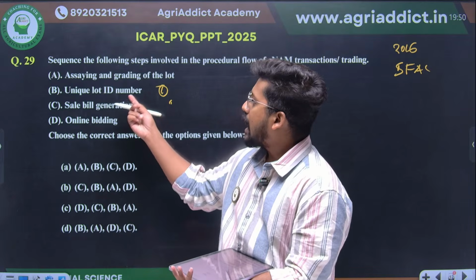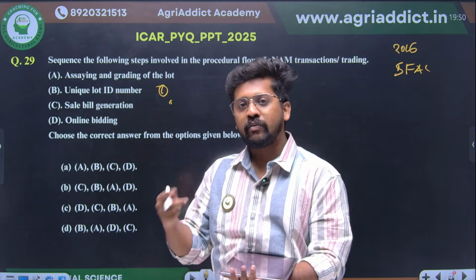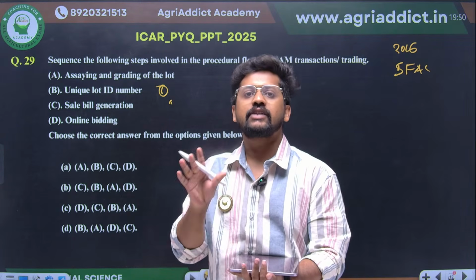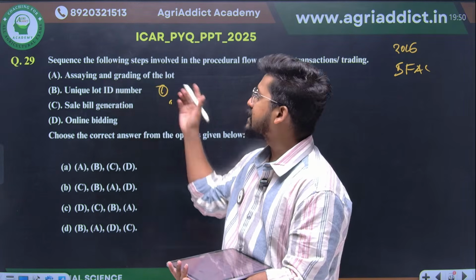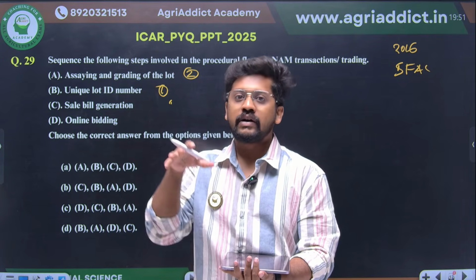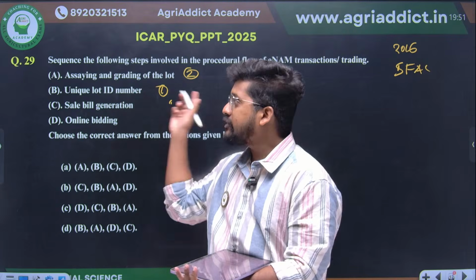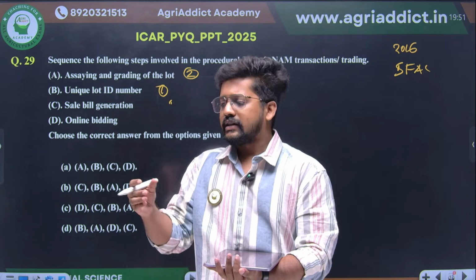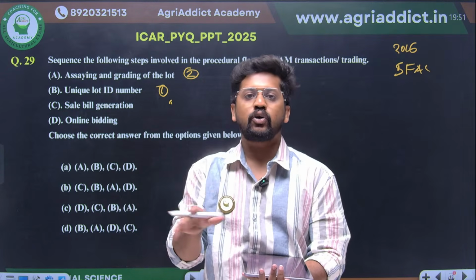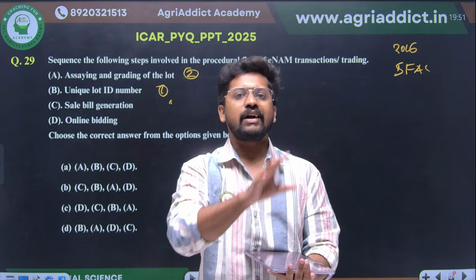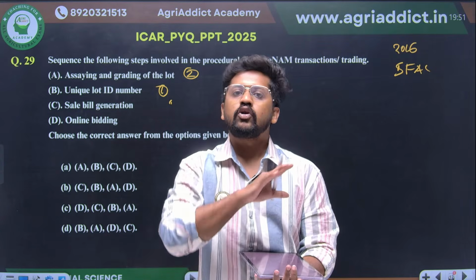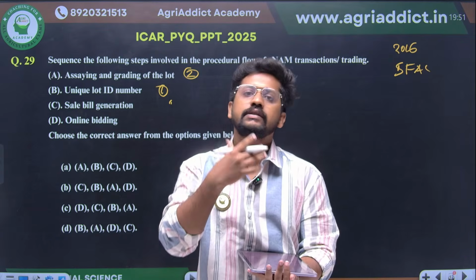The second step, after getting this unique lot ID number, what will be happening? It is registered, so the quality check and specification will be done. So assaying as well as the grading of the lot will be done in order to get a better price or to make it ready for sale. After getting the grades and standards, the agency can present it like a Flipkart or Amazon order in the ENAM portal, right? You can give the standard and grade, the date, and this unique lot ID. Whoever requires this can buy it, right?